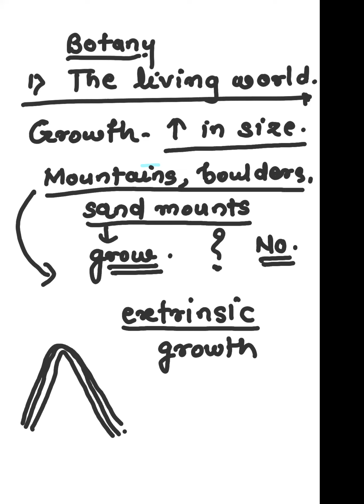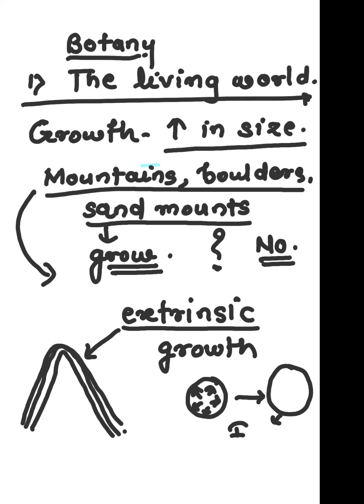So this growth is extrinsic, whereas a cell is growing from inside, and that's how we can see the output. So in living organisms, we find intrinsic growth. Yes. In non-living things, we find extrinsic growth.